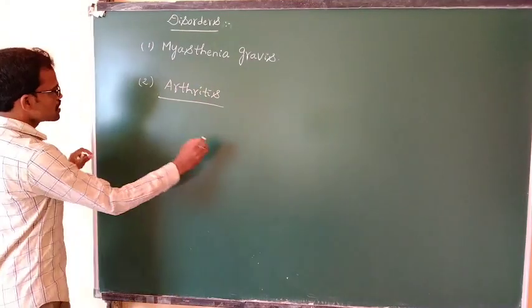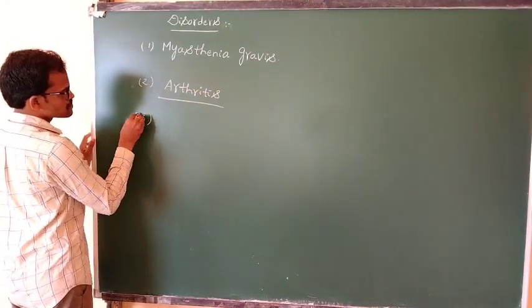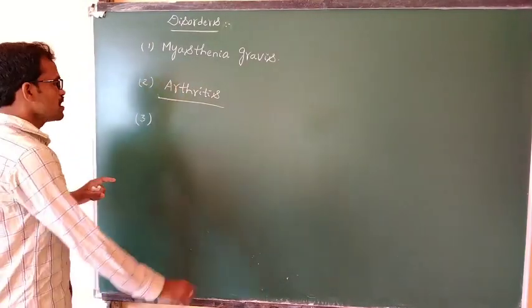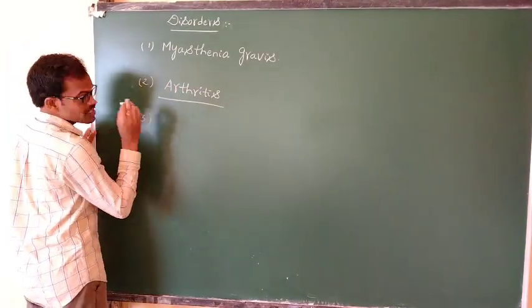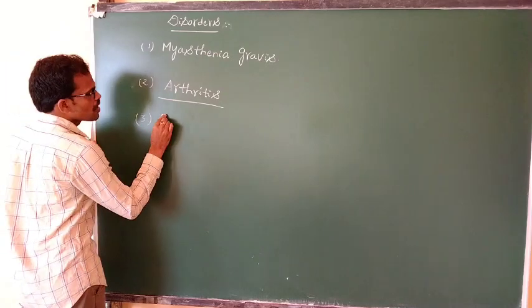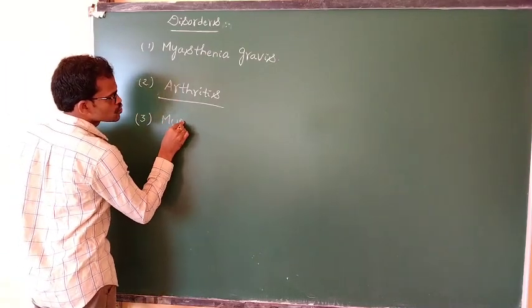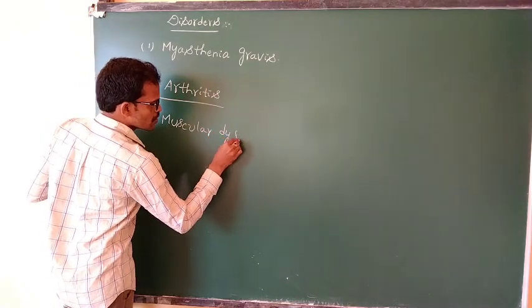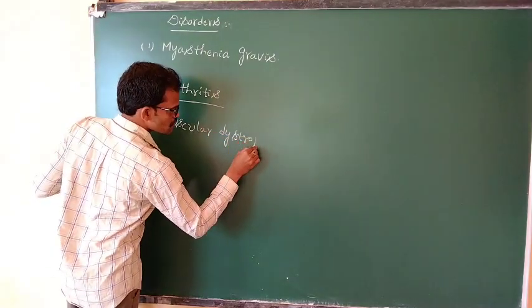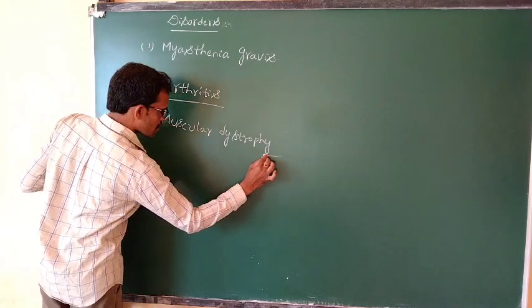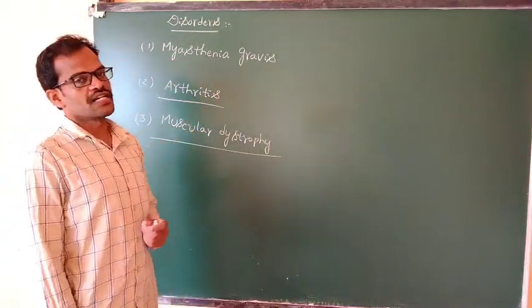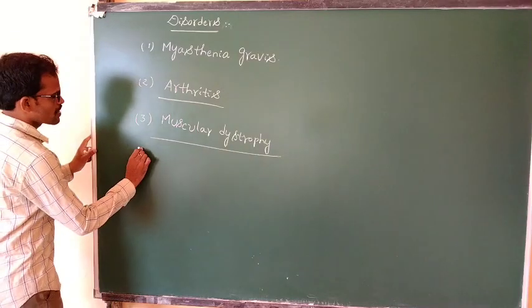The third common disorder is muscular dystrophy. What is the third common disorder? Muscular dystrophy. Now the fourth common disorder.